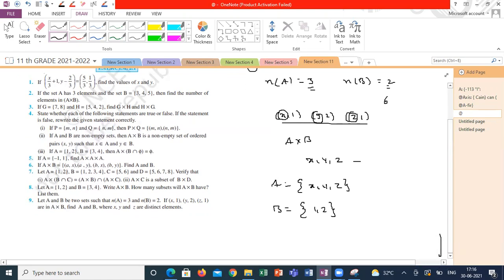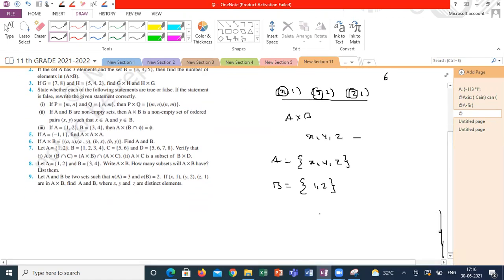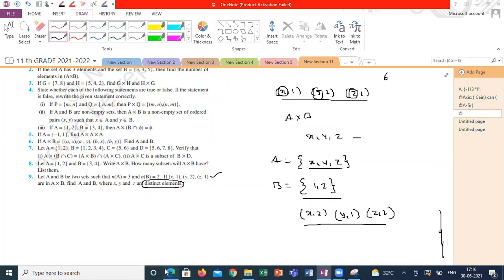If I'm asking you to write the remaining ordered pairs, what will you get? Sir, (x, 2), (y, 1), (z, 2). So these are the remaining ordered pairs, where set A is equal to x, y, z and set B is equal to 1, 2. If he is not mentioning these distinct elements, there will definitely be confusion and ambiguity in this question.